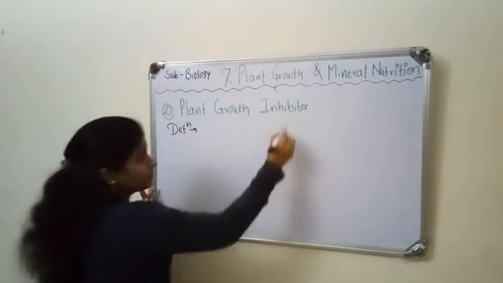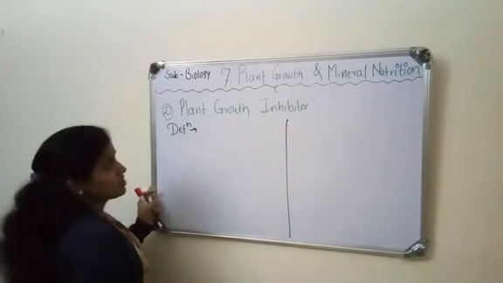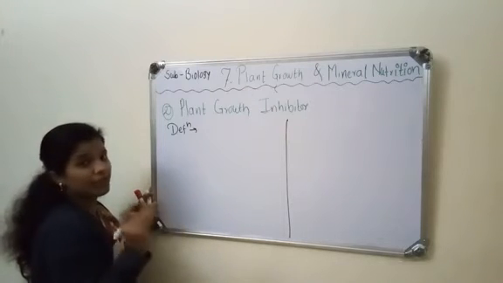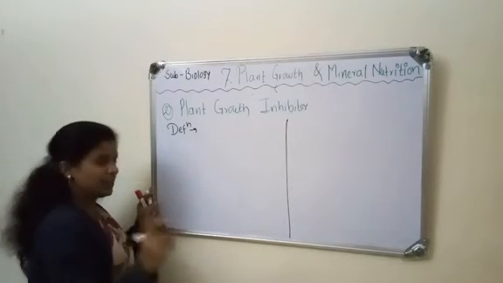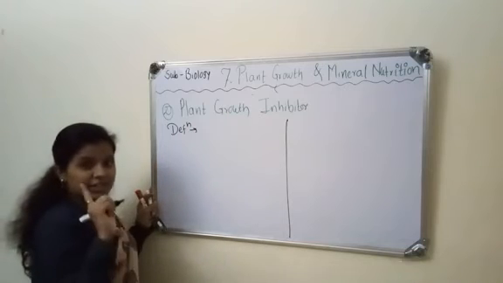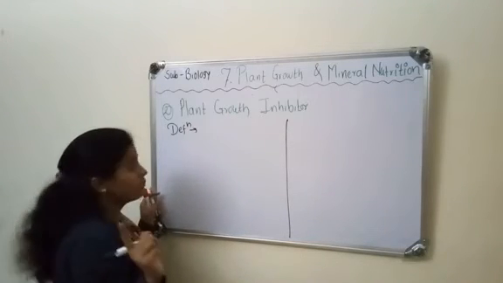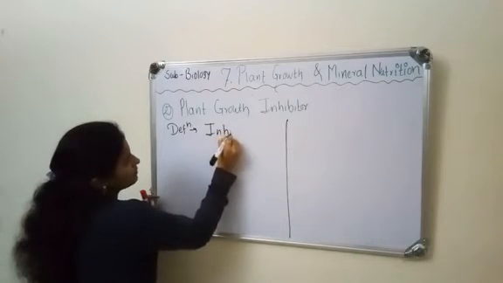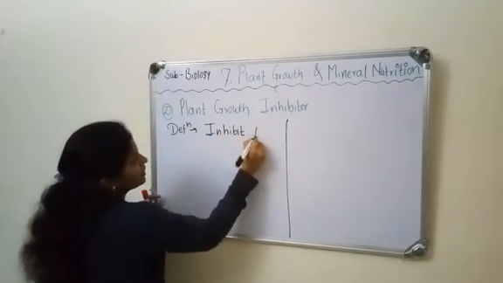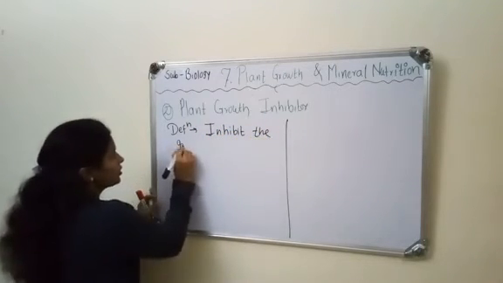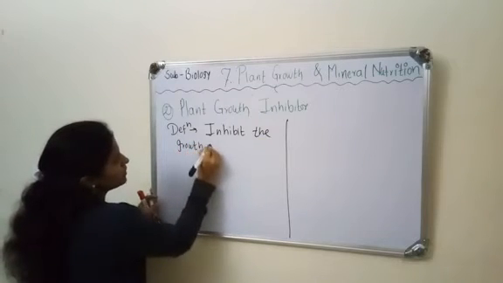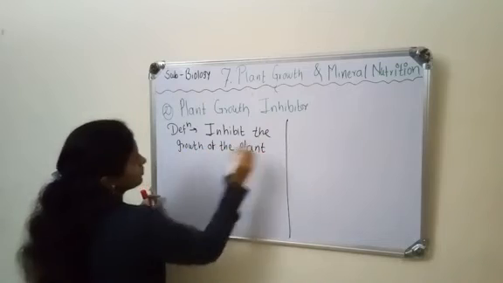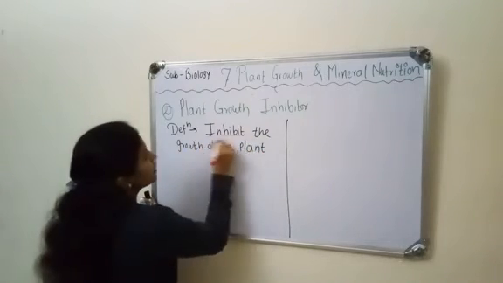It is a chemical substance which regulates or inhibits the growth of the plant. In this definition, the word inhibit is important.